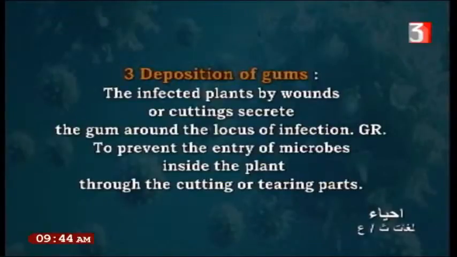Like in plants, the deposition of these gums covers the cut or wound. The plant secretes the gum around the locus of infection, and this prevents the entry of microbes inside the plant through this cutting or tearing. Also, the plant, like the human, protects itself from enemies by this natural defense.